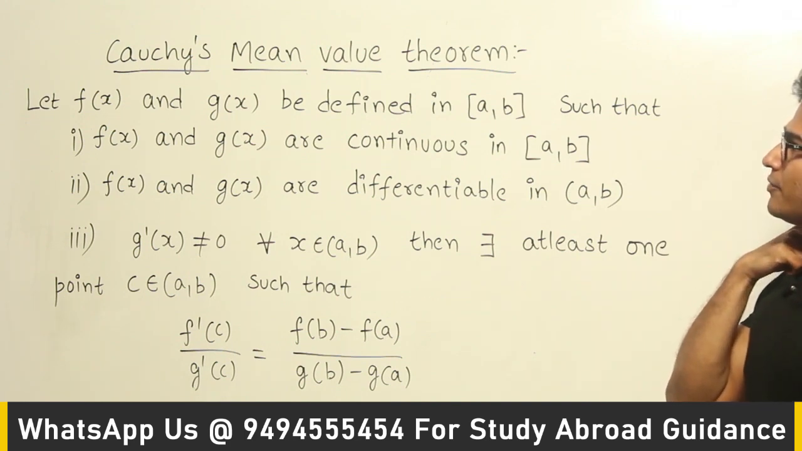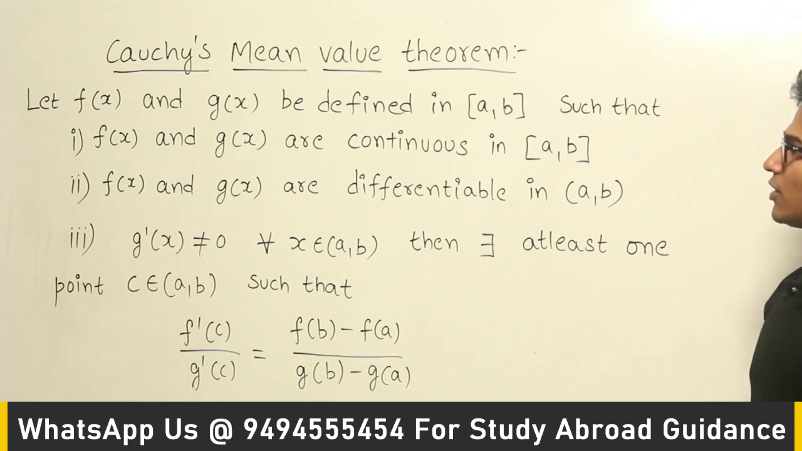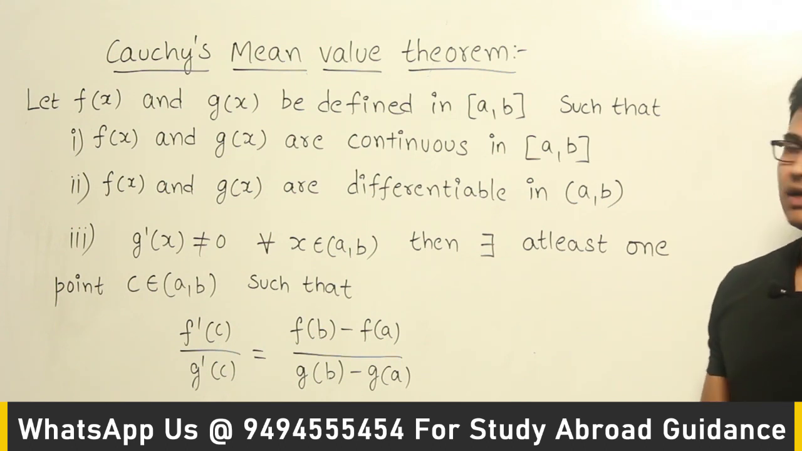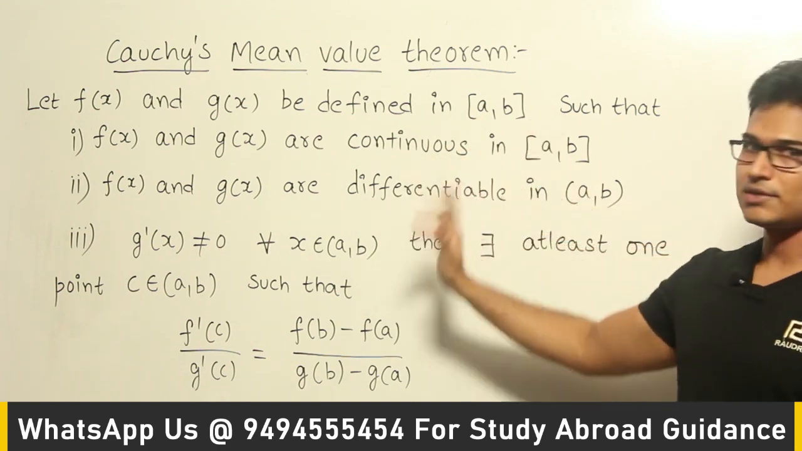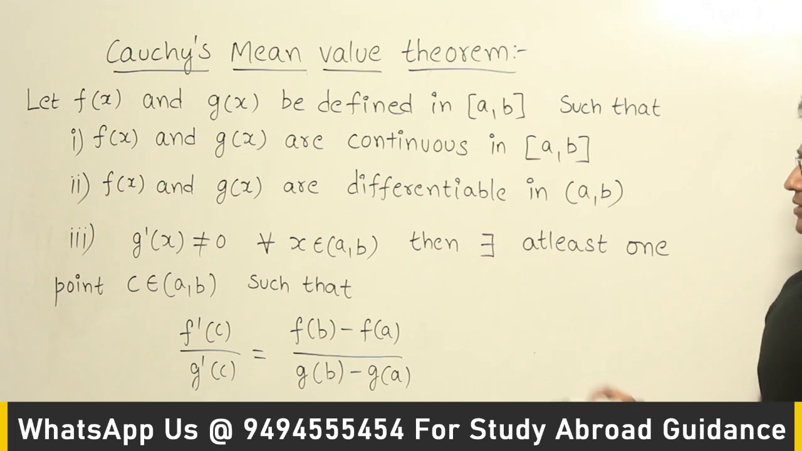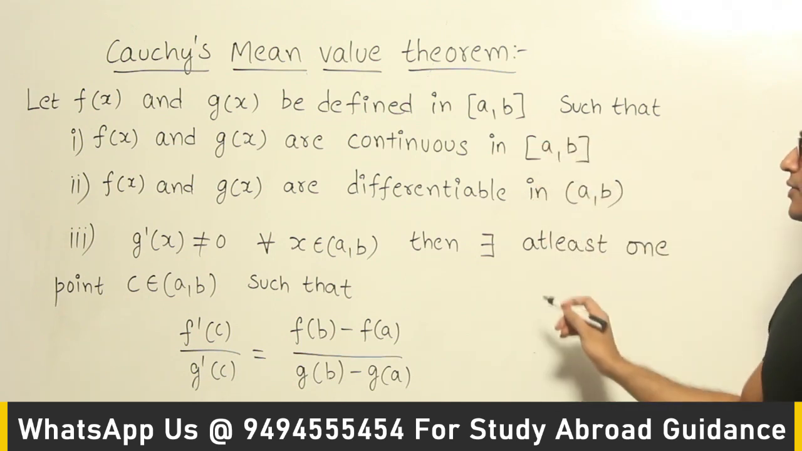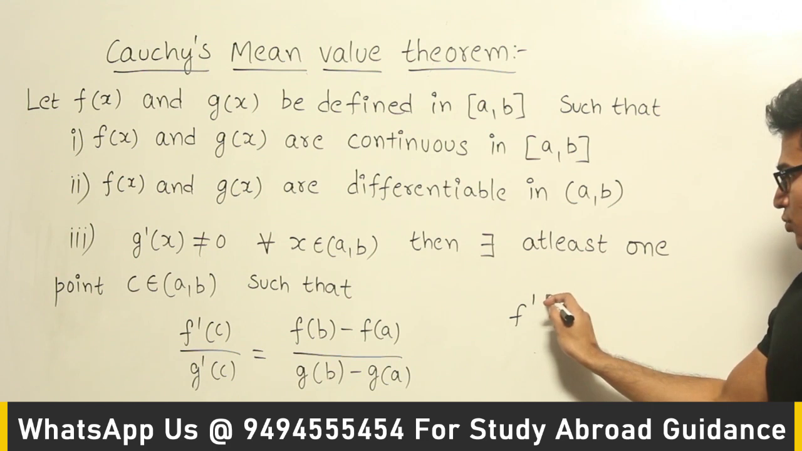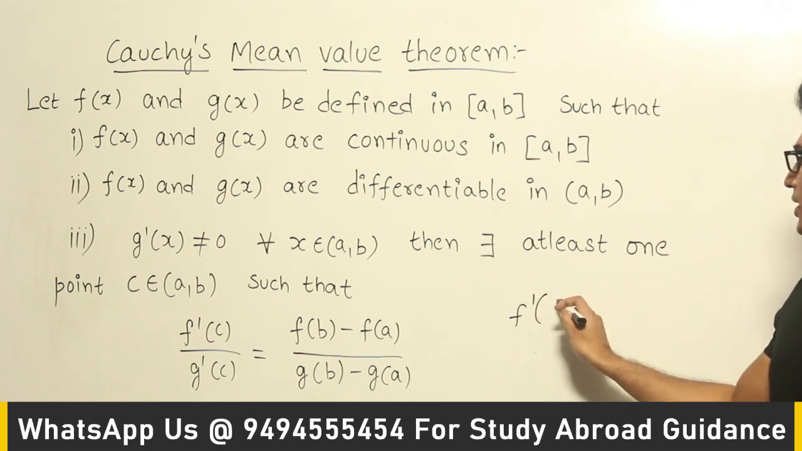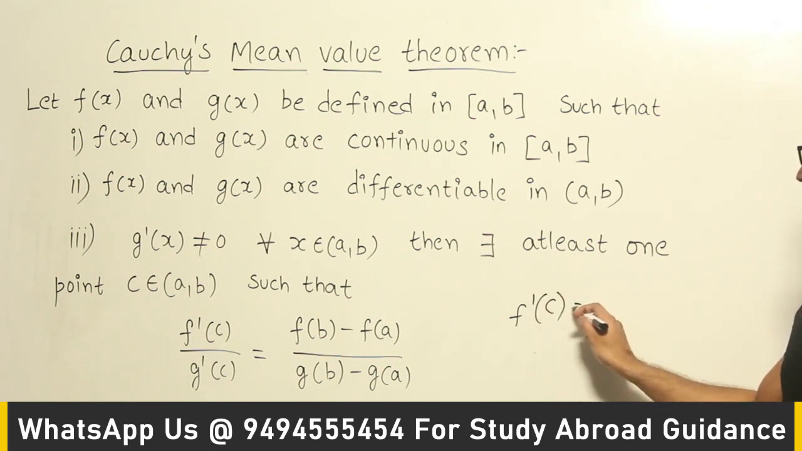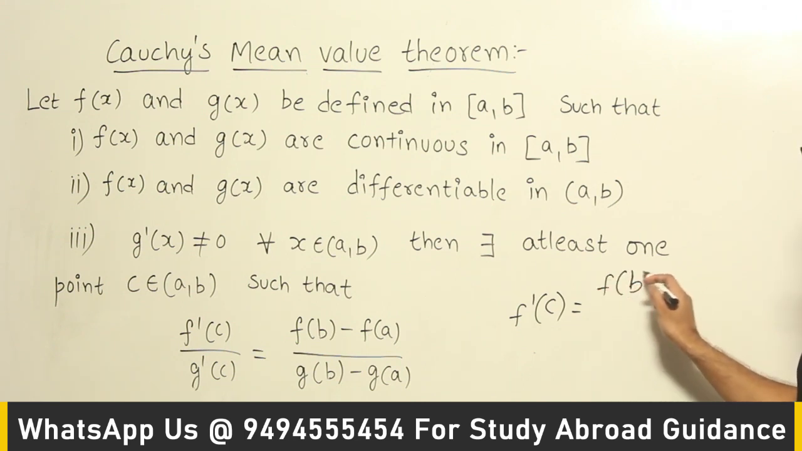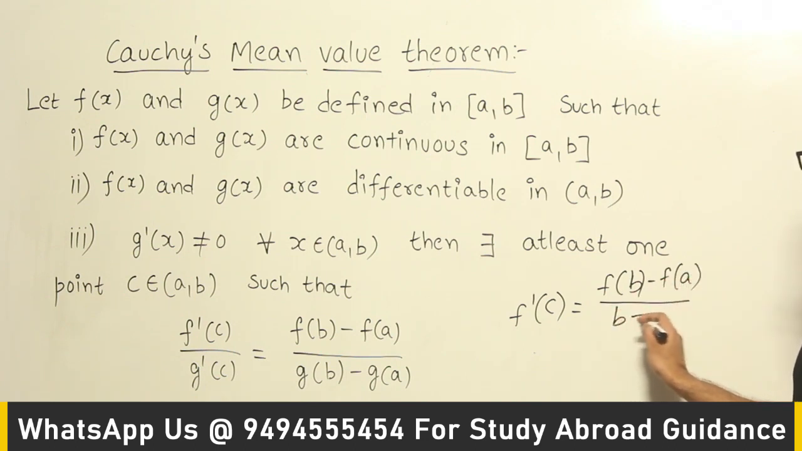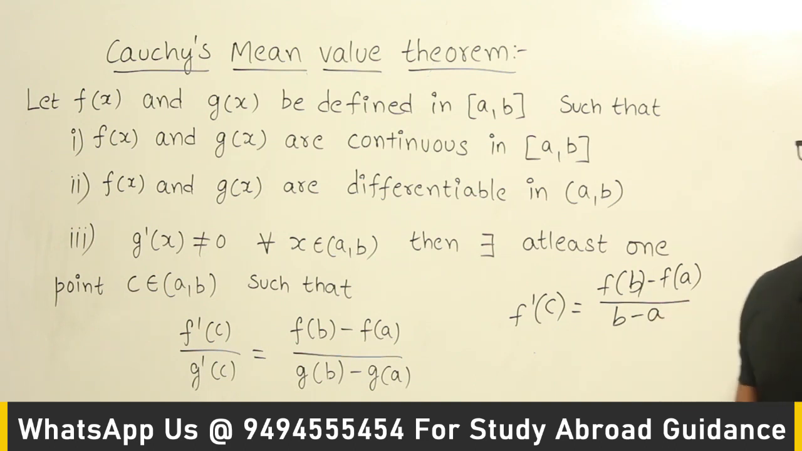In Lagrange's mean value theorem, what we have seen is the same thing for one function, which means if f of x is defined in a comma b such that f of x is continuous and f of x is differentiable, then if these two conditions are satisfied, there exists a point c such that f dash of c is equal to f of b minus f of a divided by b minus a. This is what they have given, right?